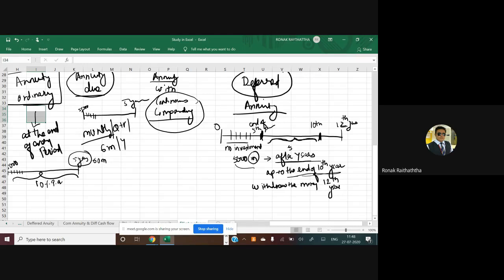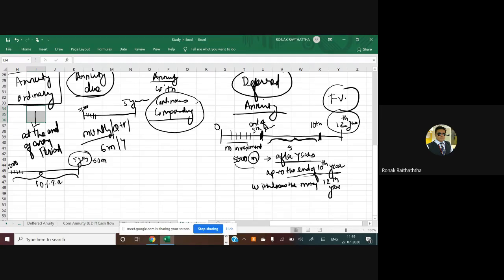So, sir, for that, which formula will be useful? Very simple. If the annuity is ordinary, then you will use for 5 years this ordinary formula. And if the annuity is due, then you will use the annuity due formula. This initial period will be completely ignored, because anyway you want to know the future value.